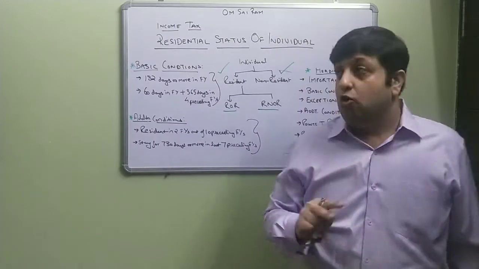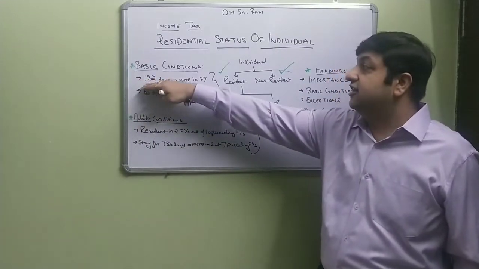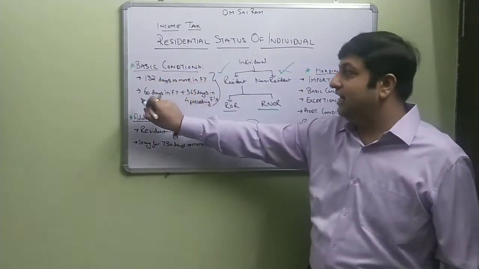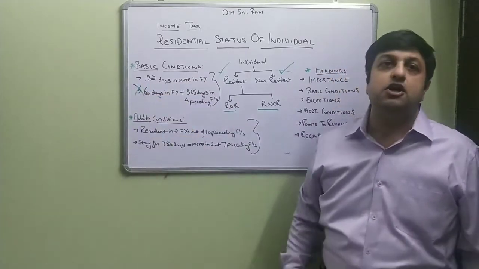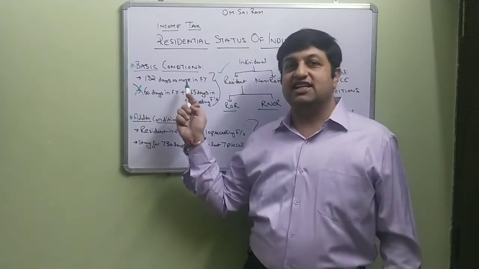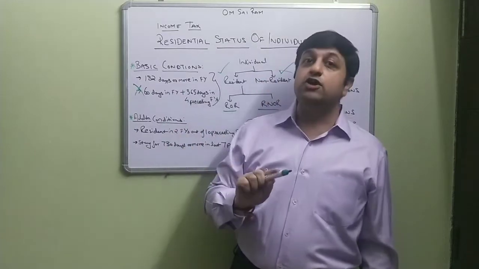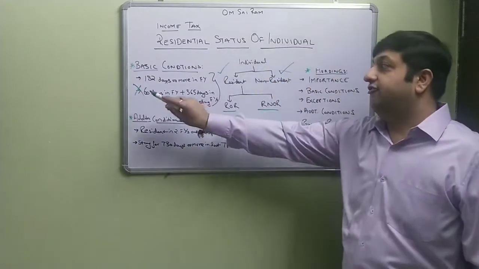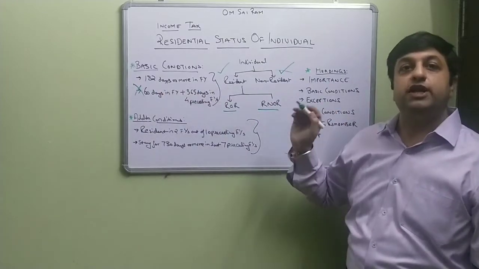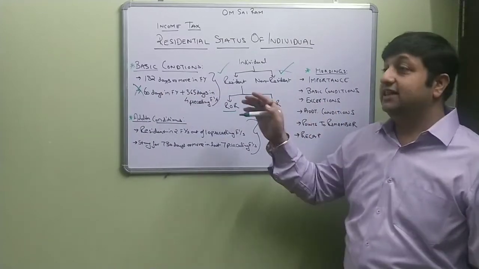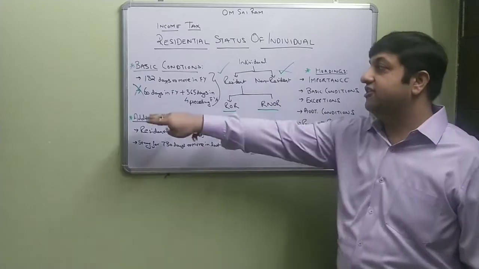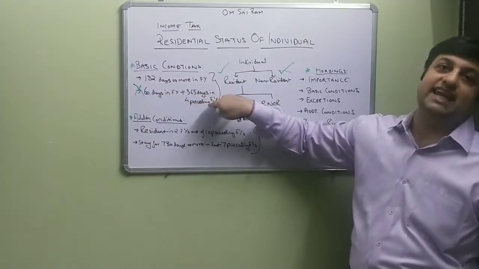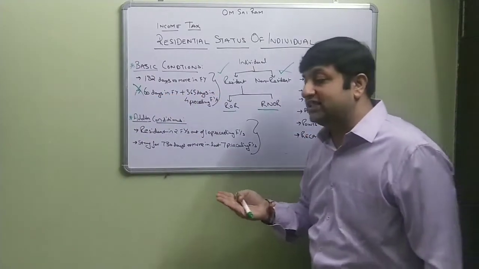Exceptions wherein you only have to meet the first condition. That means the second condition is not applicable. So if you satisfy the first condition, then only you are a resident, otherwise you would become a non-resident. The first condition is 182 days or more in the previous year. In that case, for those exceptions, we will not look at the second condition. So what are those exceptions?